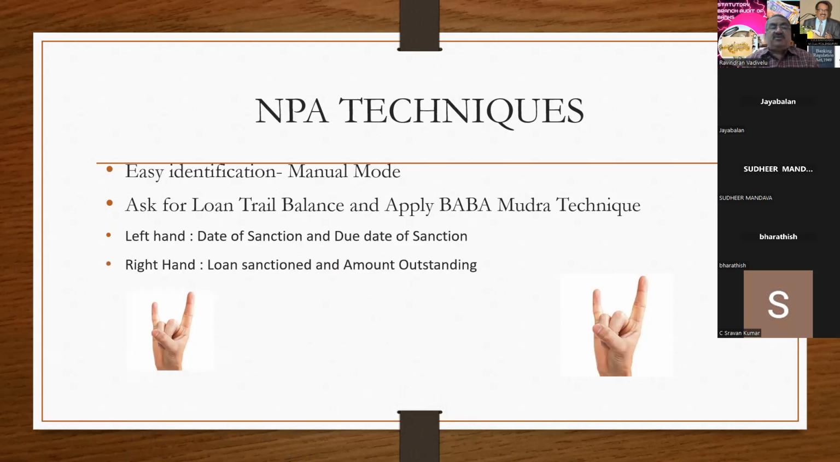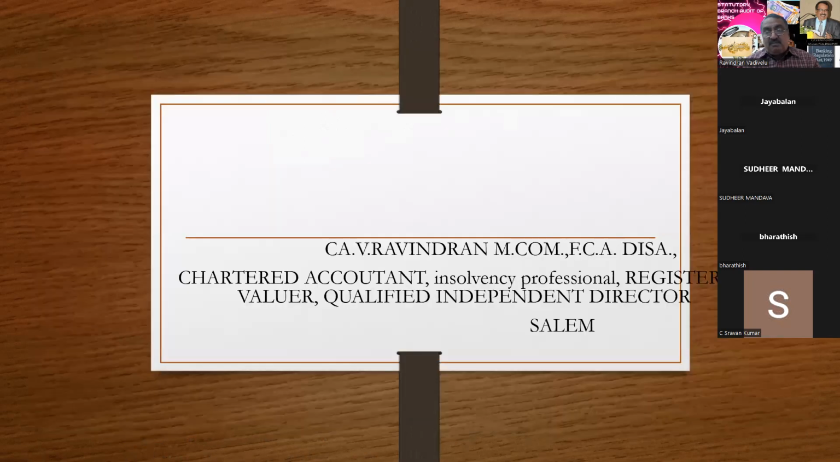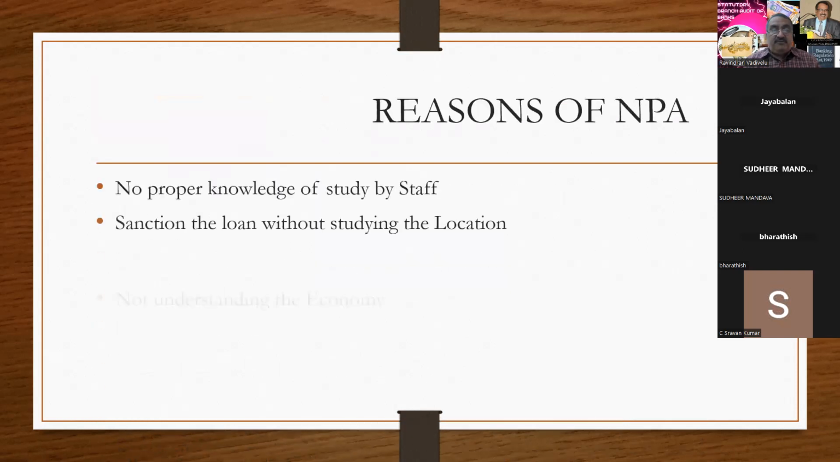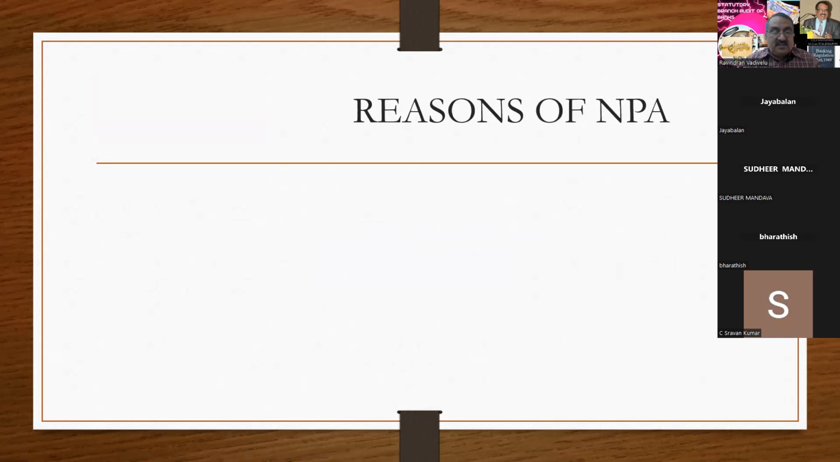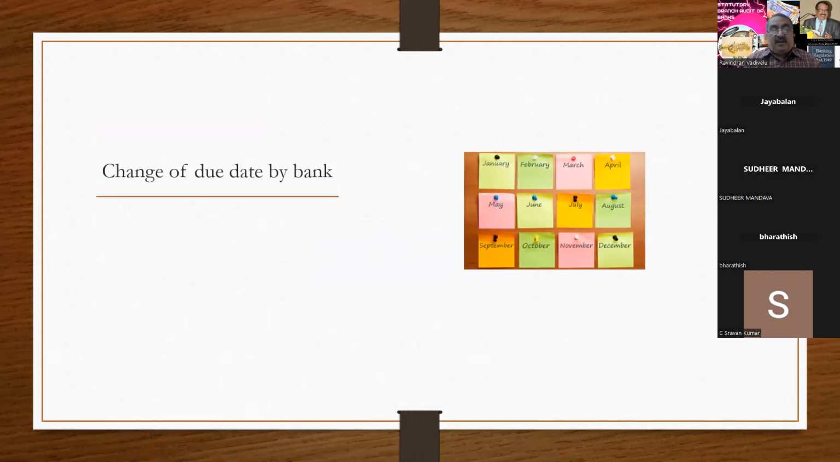I am stopping the presentation as I have covered almost all the important points of NPA here, and I'm stopping today's presentation. I want to touch on a few of the NPA games, how the bankers hide things from the eyes of the chartered accountants to get the signature. It will take only 5 minutes to complete.